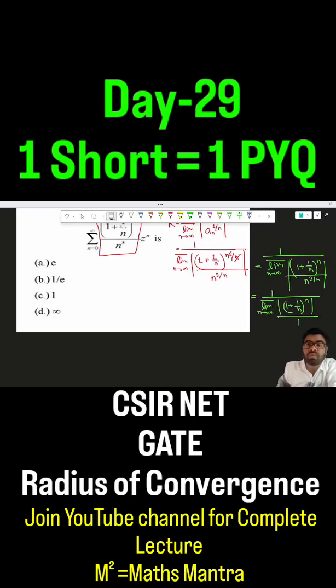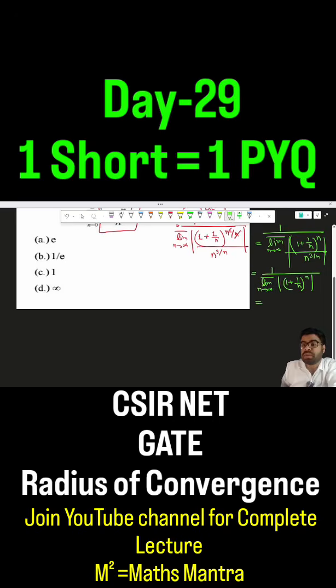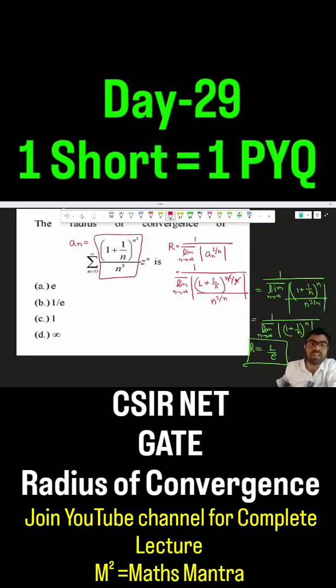And now what is this value? Basically this is the limit of e. Whenever we have (1 plus 1 by n) whole power n, it converts to e. So this limit value will be 1 over e. So this is the radius of convergence of this power series. So B is the correct option in this question. Thank you.